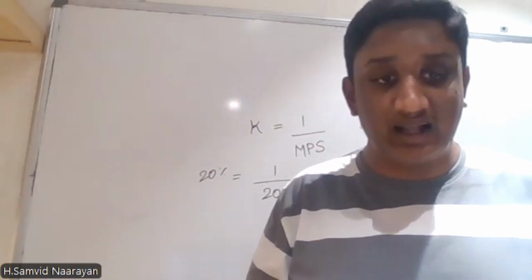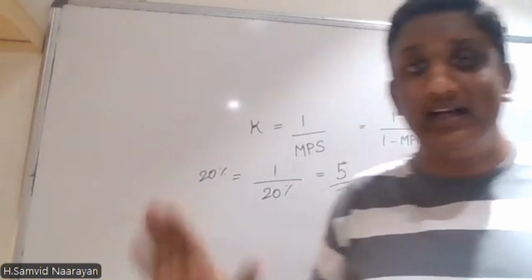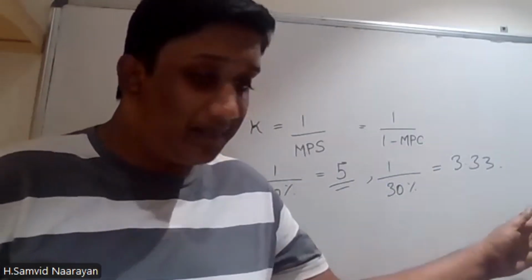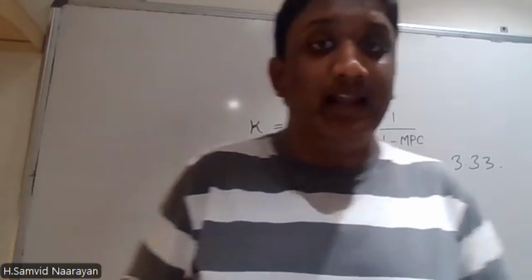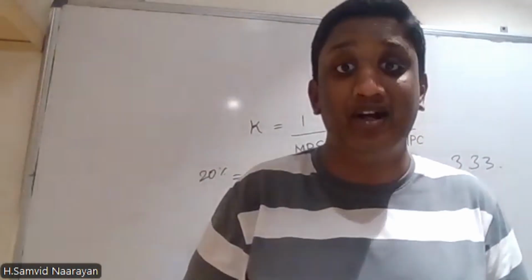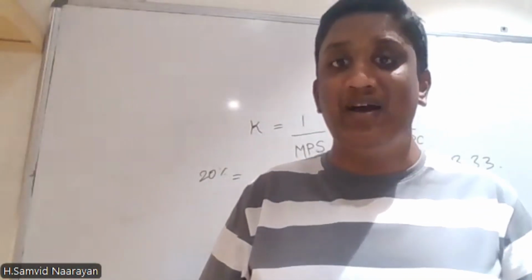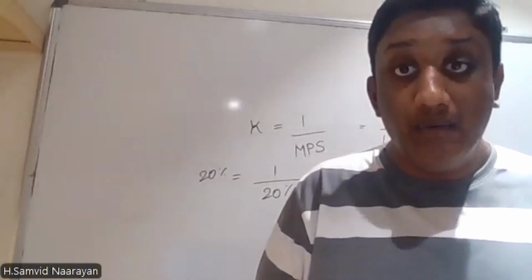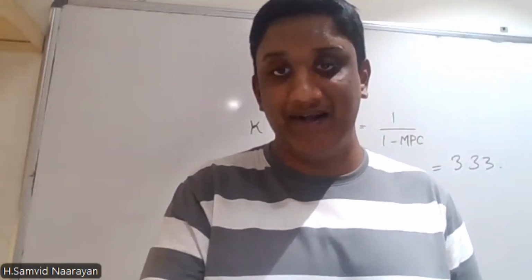This is what I told you with a multiplier of 5. But on the other hand, let's be a little bit conservative. With the multiplier of 3.33, the consumption will rise by 3.2 percentage and the GDP growth will be 1.8 percentage, right? Now, let's move on to the next point.